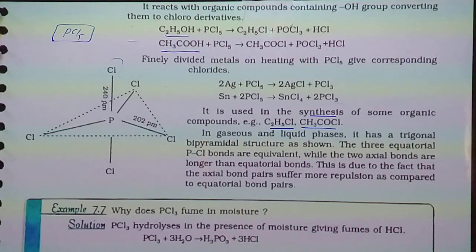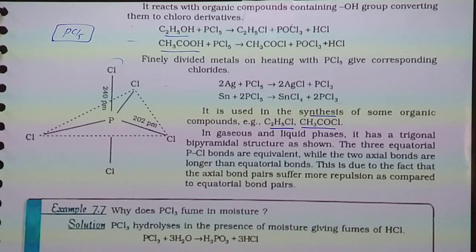Whether liquid or gas, PCl5 is trigonal bipyramidal, not in solid state. I am talking about the gaseous state and liquid state.